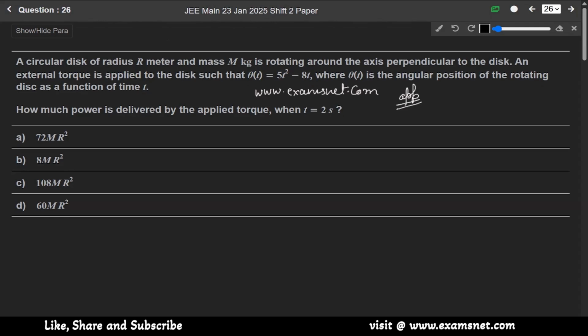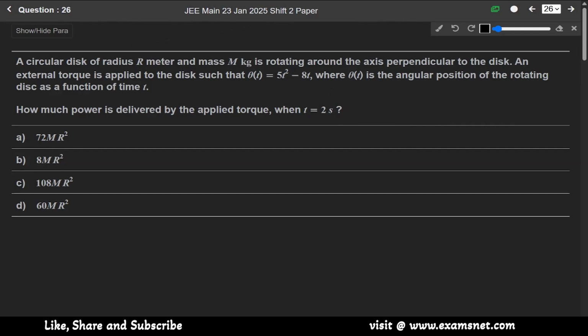So today, students, we will be solving the JEE Main 23rd Jan 2025 Shift 2 paper. In this particular video I'll be solving the physics part of the paper. Starting with the very first question of the physics part, that is question number 26.